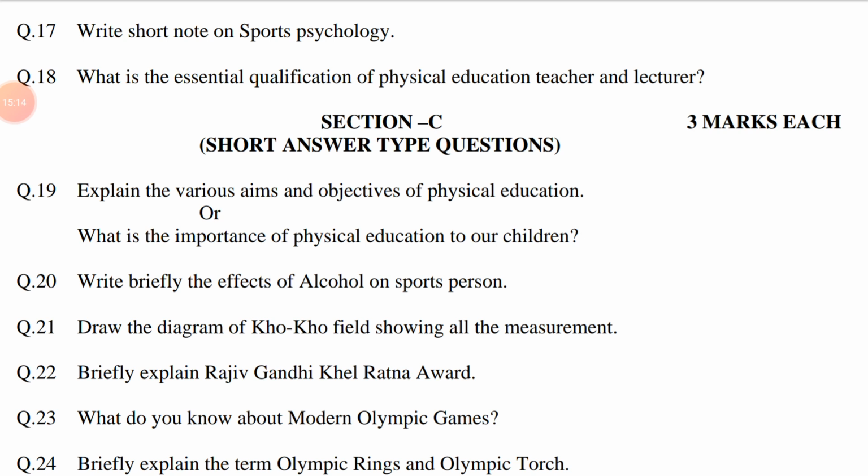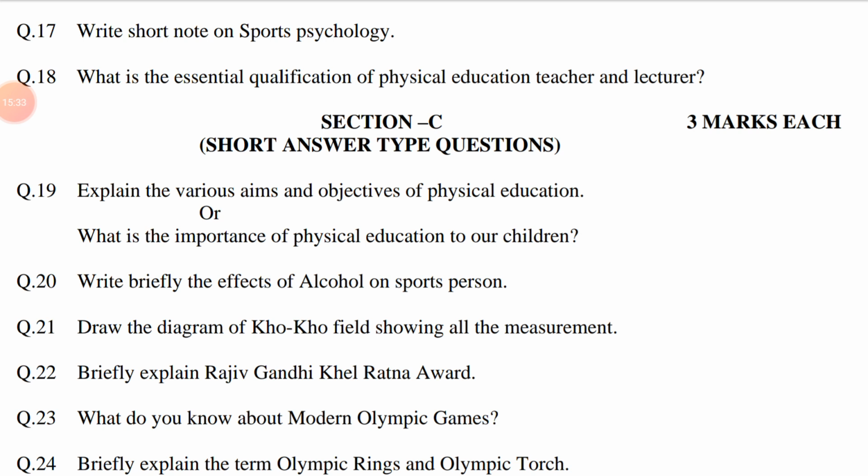The answer may be: sports psychology is an important ingredient of the sports training program and deals with the way in which various psychological states or traits influence sports performance.